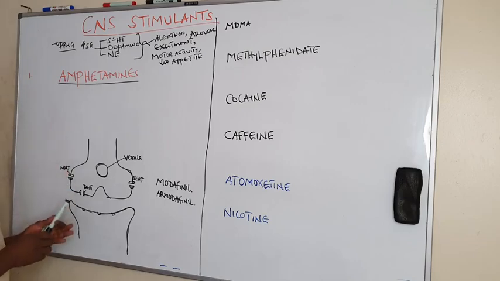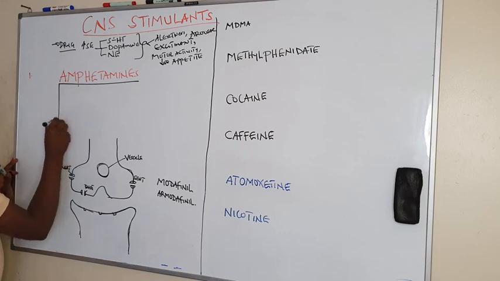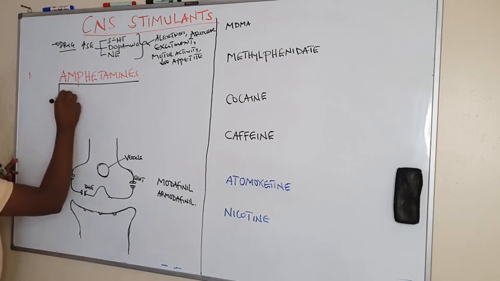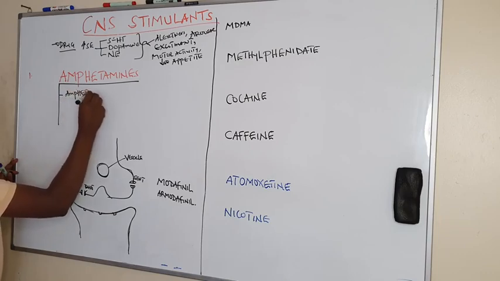And for these amphetamines, we are going to see different examples, whereby examples of amphetamine include amphetamine itself.